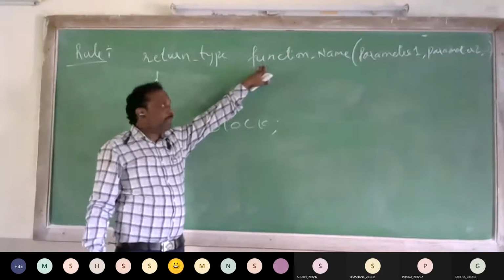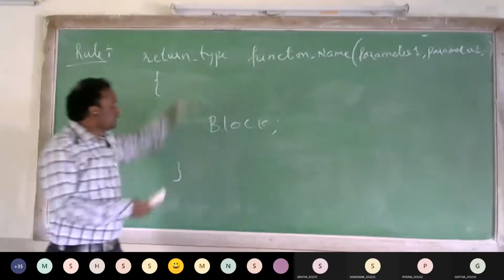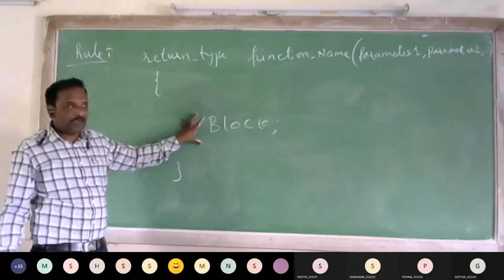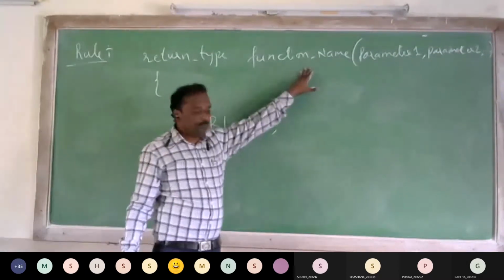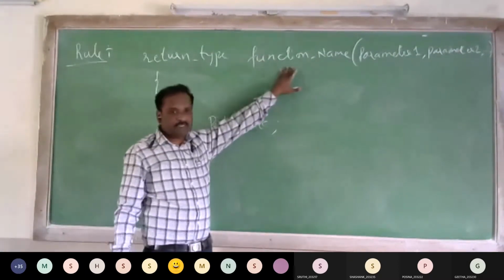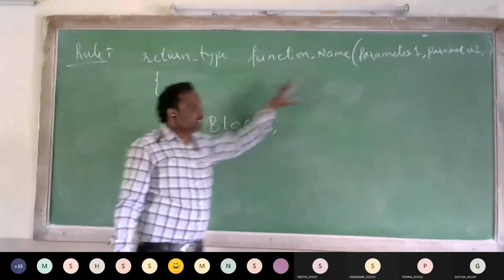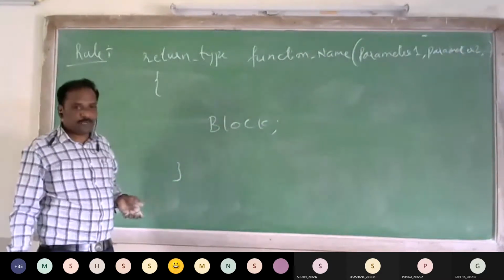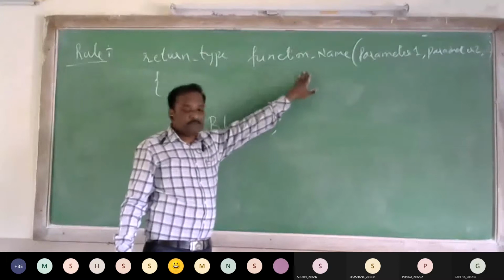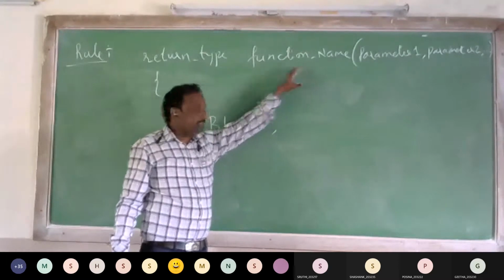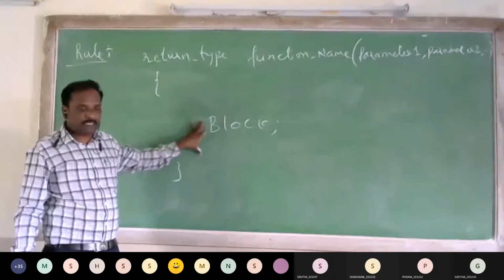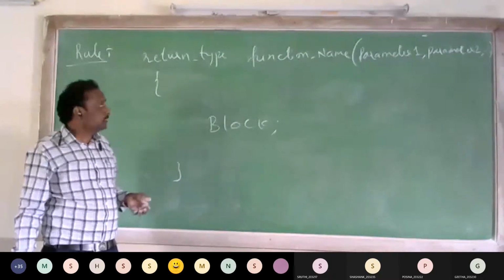Say that the function is adding two matrices. So the set of statements will be respectively for addition of two matrices. If the function is performing Fibonacci series, so here the set of statements will be related to the Fibonacci series program. If the function is checking for prime number, then the set of statements related to prime number to check whether the number is prime or not.